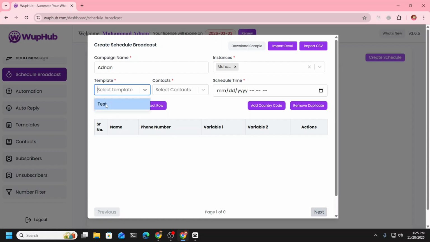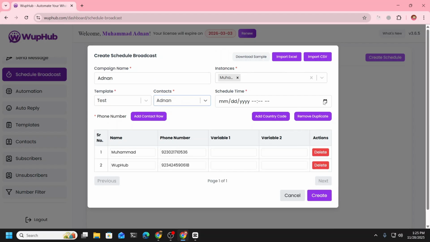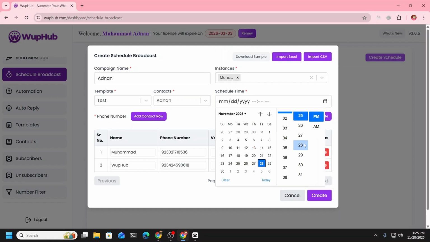You select the template you want to send, the contact list you want to send to, or you can import a CSV. This is up to you. And the time you want to send the message. For example, it is already 28 here, so we want to send it at 30.